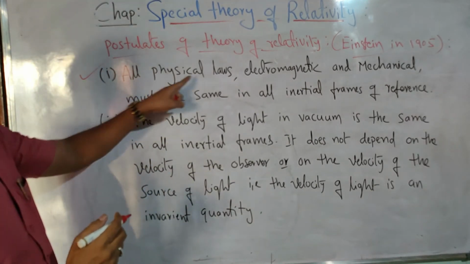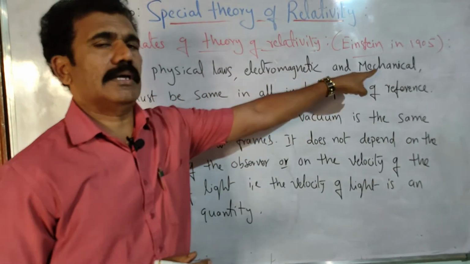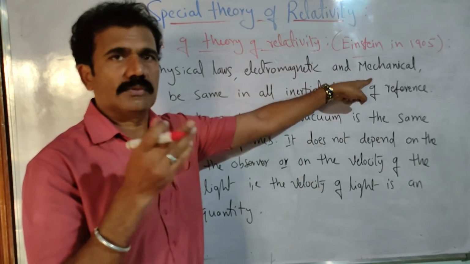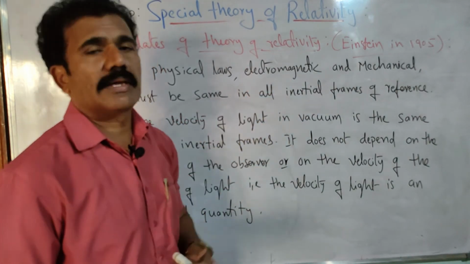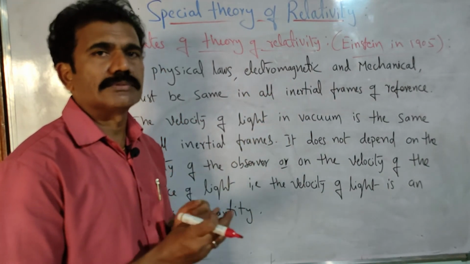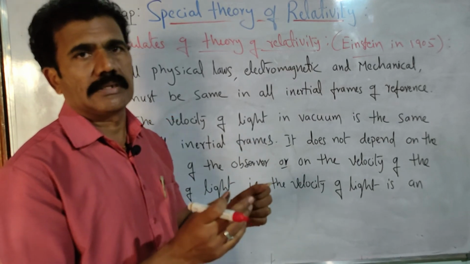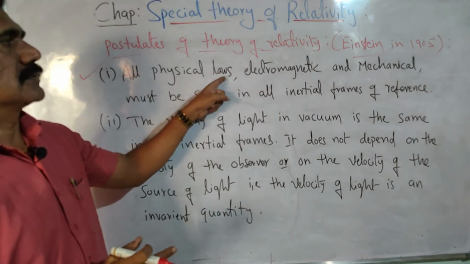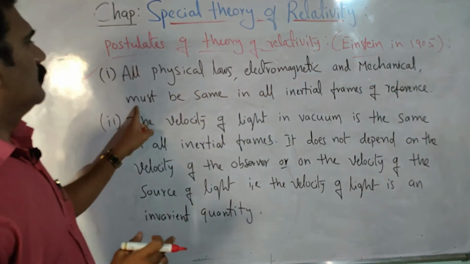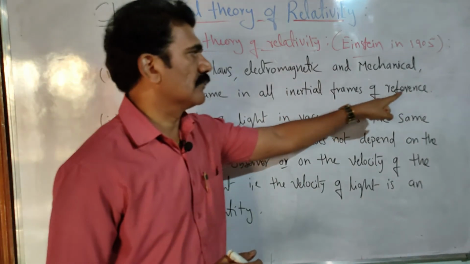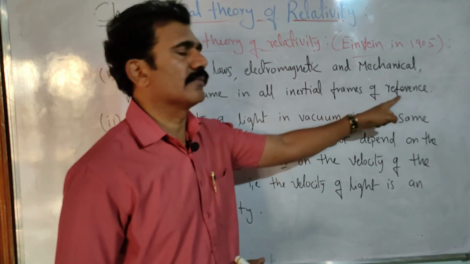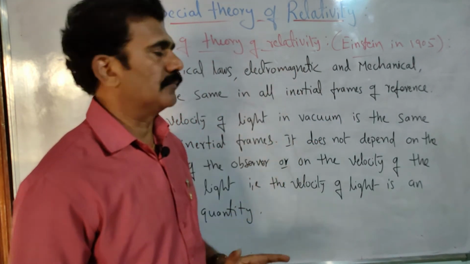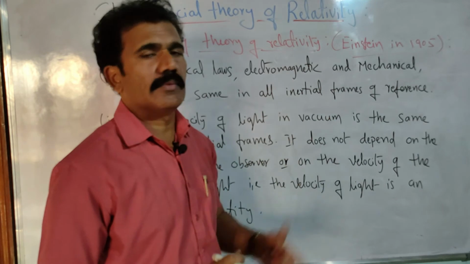All physical laws, electromagnetic and even mechanical also. Not only mechanical, the motion of objects with respect to an observer, it is applicable for electromagnetic things also, where there is a relative motion between the coil and the magnet, etc. Even that is considered under the theory, as all physical laws including electromagnetic and mechanical must be the same in all inertial frames of reference. You already know what an inertial frame of reference is. So they should be considered the same with respect to inertial frames of reference only.